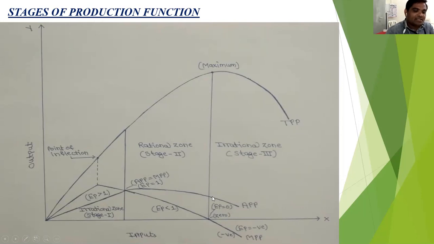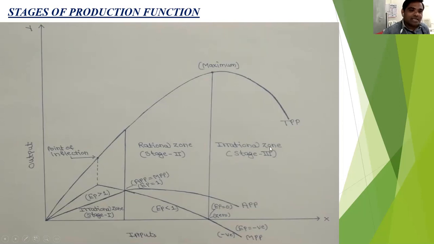At the end of the second stage, or the starting point of the third stage, MPP is equal to 0, and when MPP is 0, the elasticity of production is 0. When MPP crosses this 0 point, MPP becomes negative, and EP is also negative. So in the third stage, TP is declining. There is a reduction in production. APP is declining but still positive, and MPP crosses the 0 point and becomes negative.